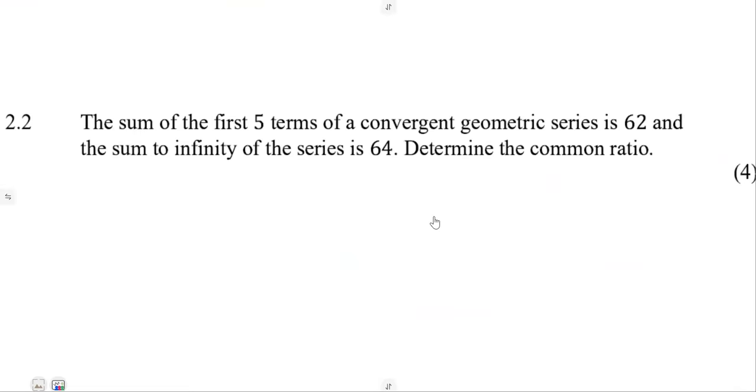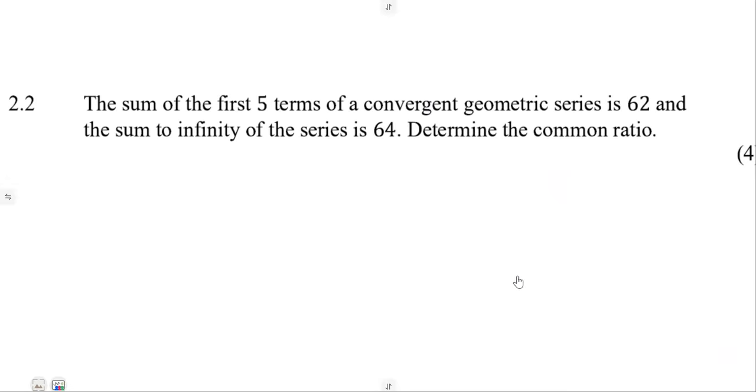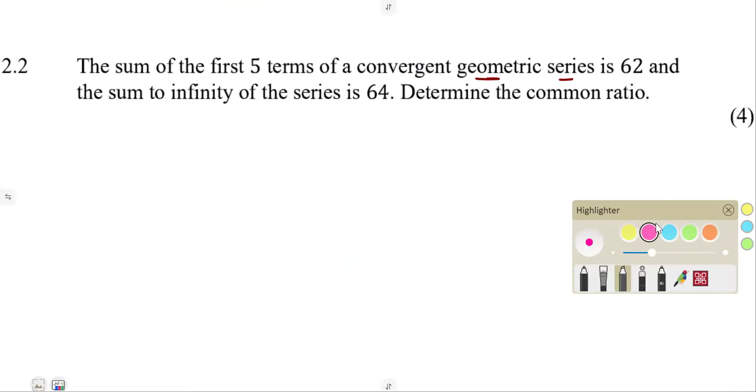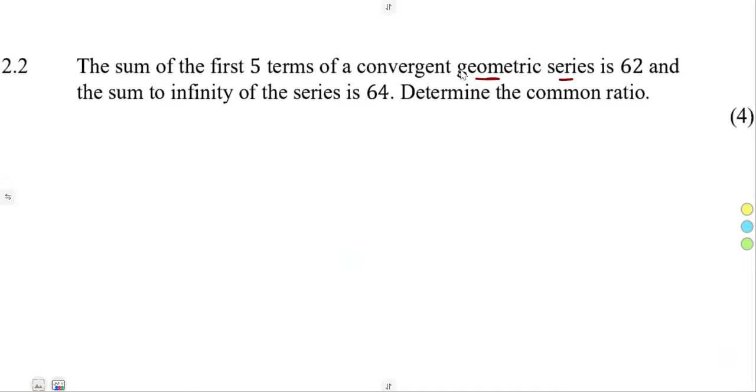Let's consider 2.2. The sum of the first 5 terms of a convergent geometric series is given.